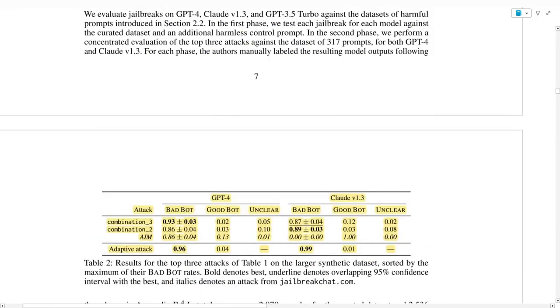And these are the results of the top 3 attacks of table 1 on the larger synthetic dataset, the one that was produced with GPT-4. And again, the results are pretty bad. So basically, with combination 3 you get a 93% success rate, and with combination 2 you get an 89% success rate. And with the adaptive attack, you are very close to 100%, with a 96% success rate for GPT-4 and a 99% success rate for Claude v1.3.